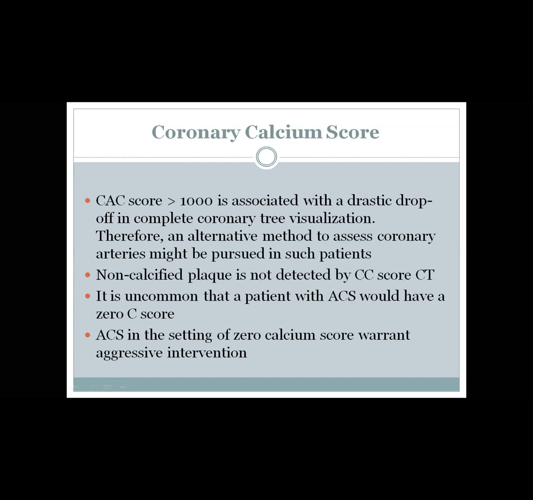Also, a coronary artery calcium score of more than 1,000 is associated with a drastic drop-off in complete coronary tree visualization. And usually, if you have a coronary artery calcium score in the range of 1,000 and above, it is better to have an alternative method, because the accuracy of the CT angio will be affected very much.